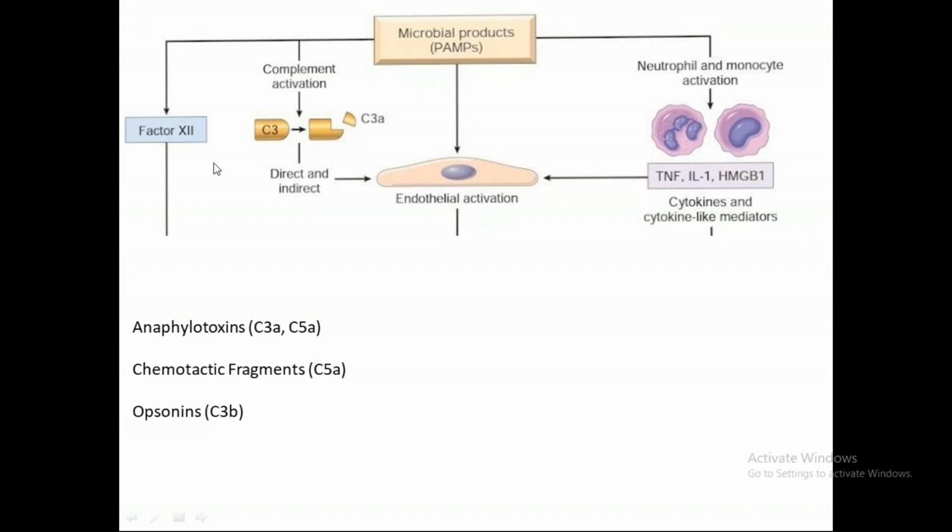And here we have complement activation, and we have anaphylatoxins C3a and C5a. We have chemotactic fragments like C5a and opsonin C3b. Okay, so I think you would know this better than me. So microbial products, which are pathogen associated molecular patterns, will activate the innate immune system like this.